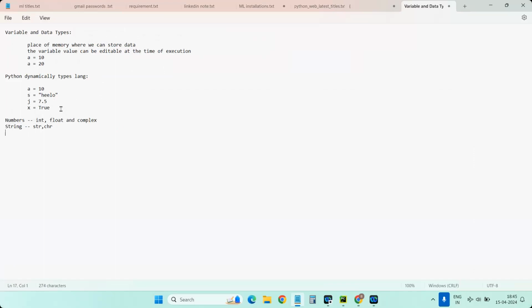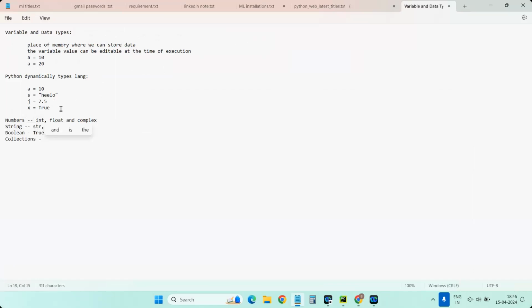Similarly, we have another type, Boolean, which is what we call true or false. Basically we have two values: True with a capital T, and False with a capital F. These are always true or false only. The next one is collections. Collections are what we can call arrays in Java.